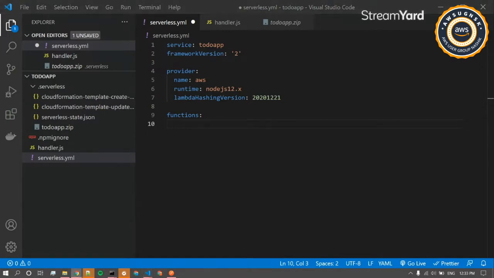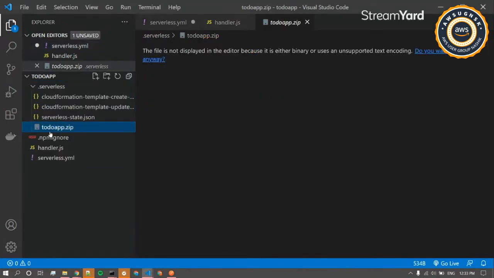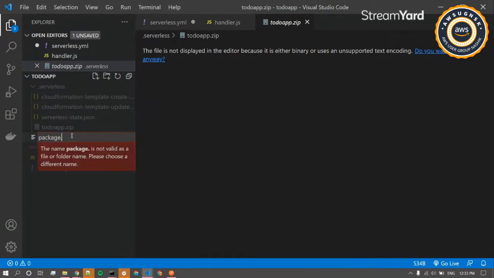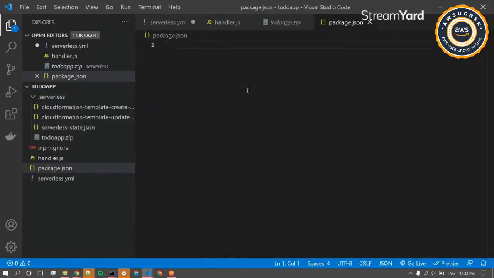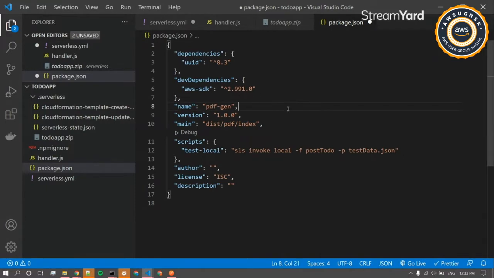Actually, we have to do one thing: we'll quickly create a package.json, as we have a few packages that we'll be needing. We have the UUID here, which will be used to create the unique ID for each and every to-do.